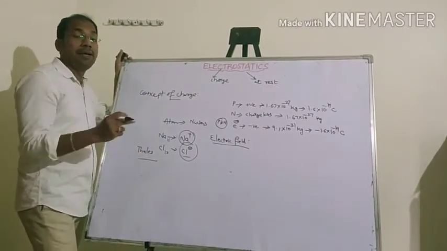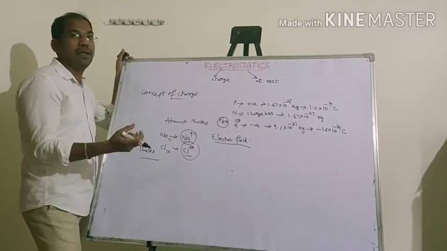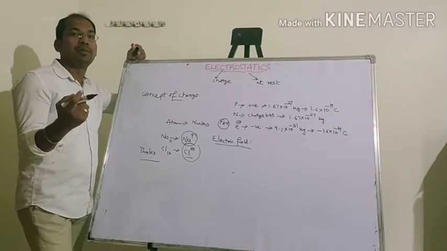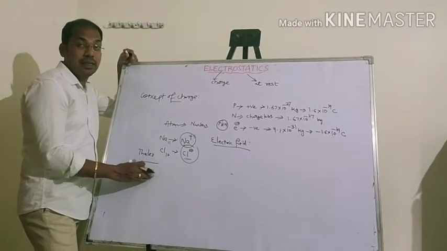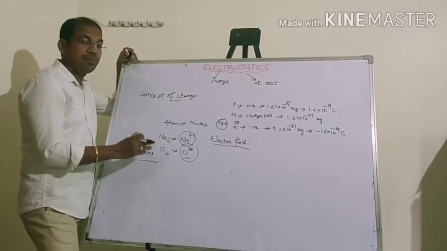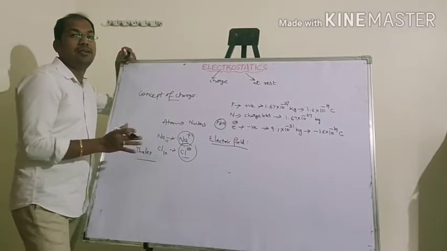When amber is rubbed with wool, it acquires a property by which it attracts small pieces of paper. In this way Thales explained the positive and negative charges.